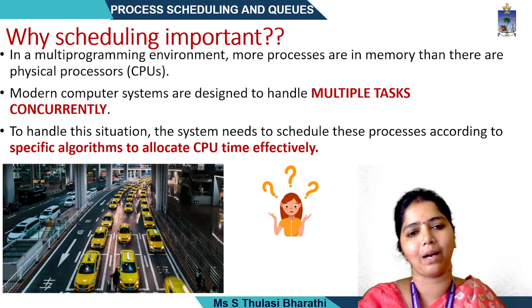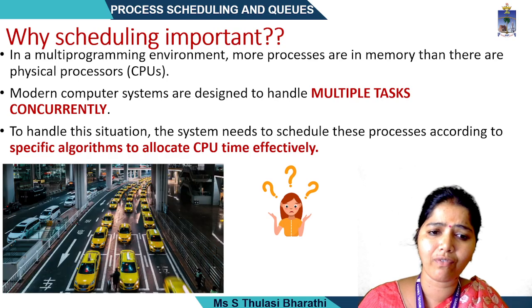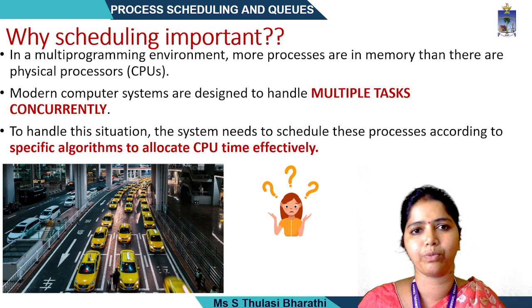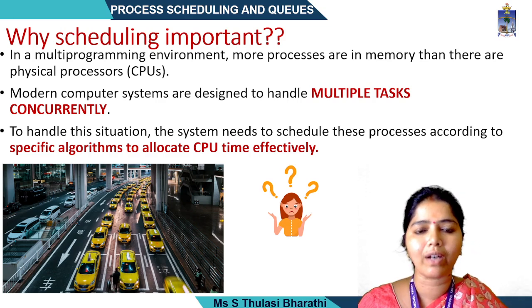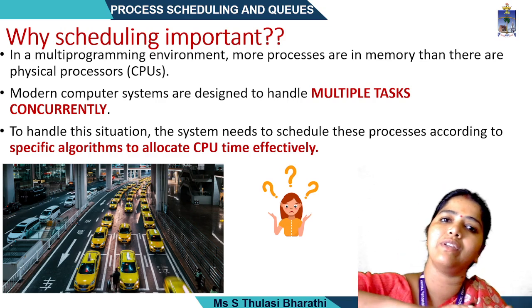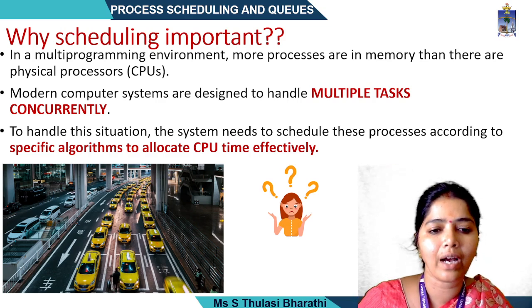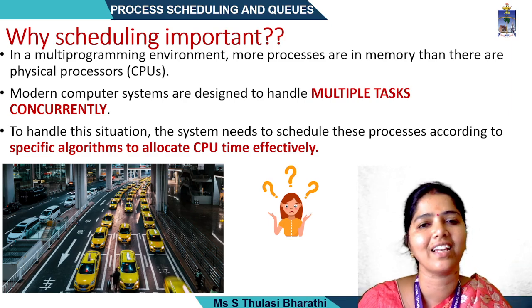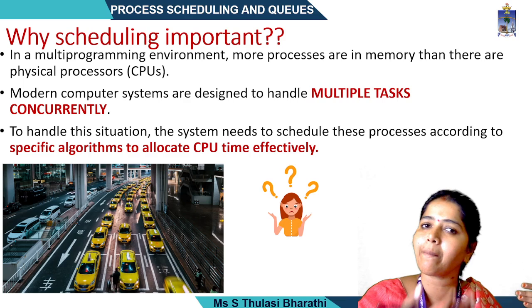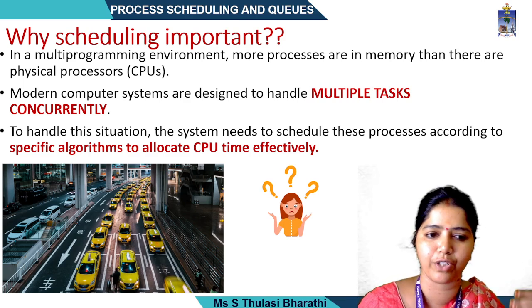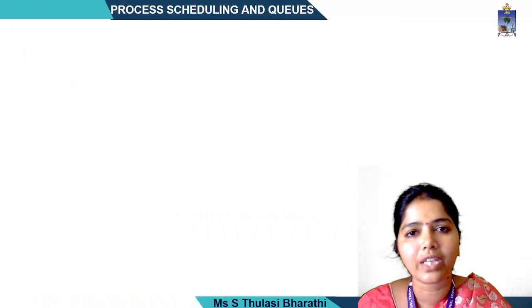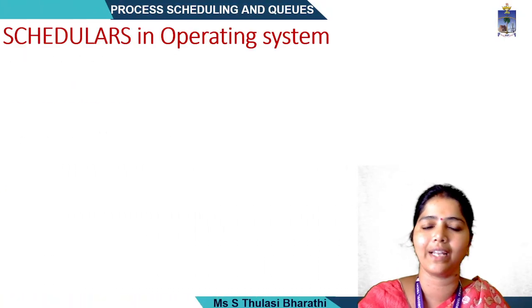I'll give you an example here. We have three lanes, and in every lane cars are passed. If we have only one lane but so many processes, what will happen? More time will be taken. Here multiple tasks can be done concurrently at the same time. Using three lanes, the cars can be passed and the instructions carried out efficiently. Like this multitasking, we use the concept of scheduling in operating systems.